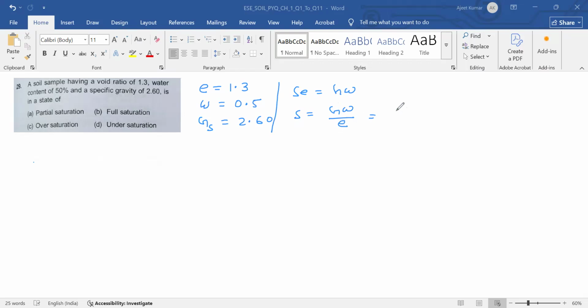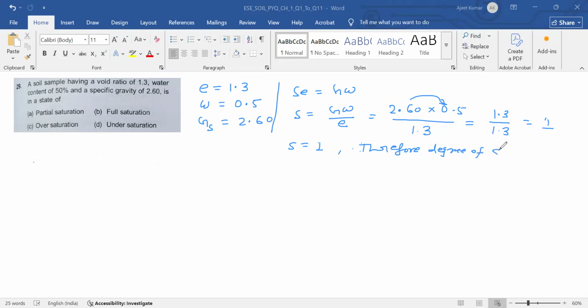So G is 2.60 into w is 0.5, divided by 1.3. If you multiply these two, you will get 1.3 divided by 1.3, which is equal to 1. So S is equal to 1, therefore degree of saturation is equal to 100%.